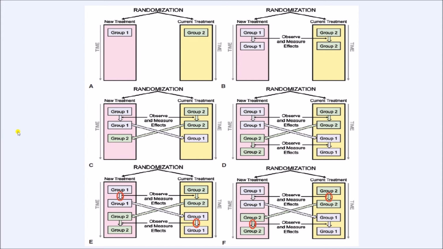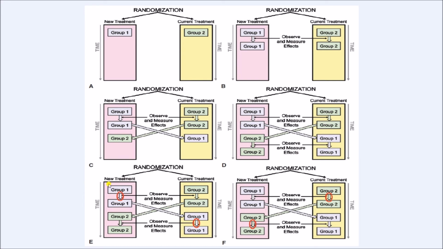Alright. Maybe after another year we shall measure their blood pressure and try to find out how much blood pressure decreased in this group 2 people who are now receiving amlodipine, and in this group 1 people who are receiving losartan.